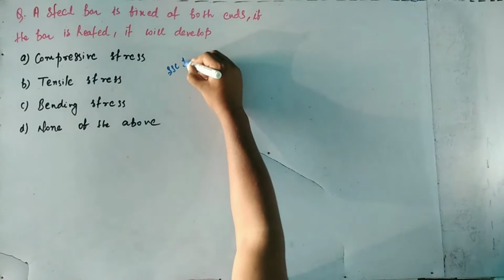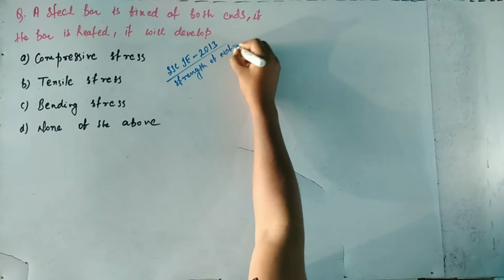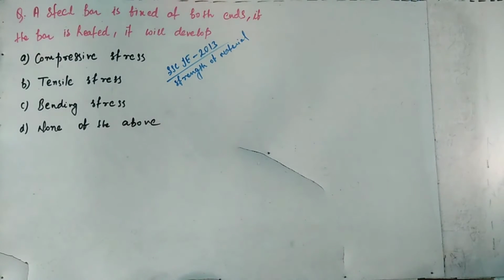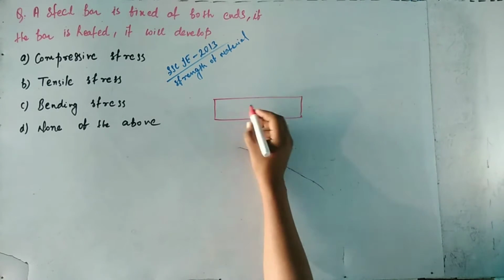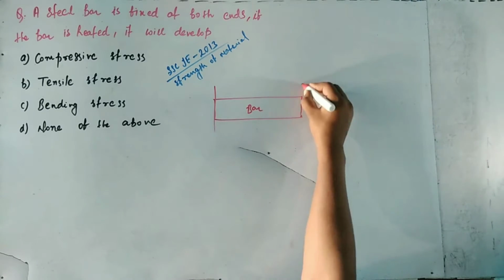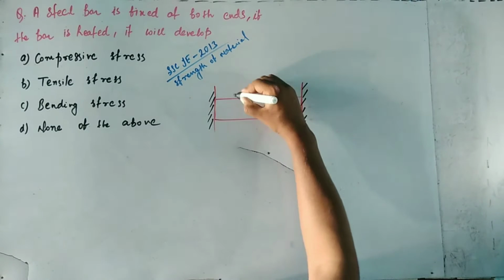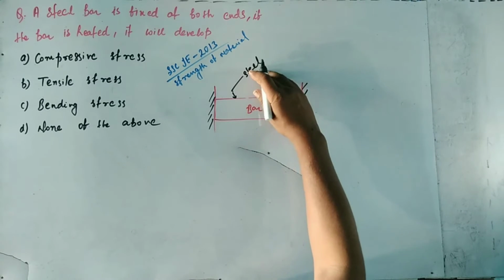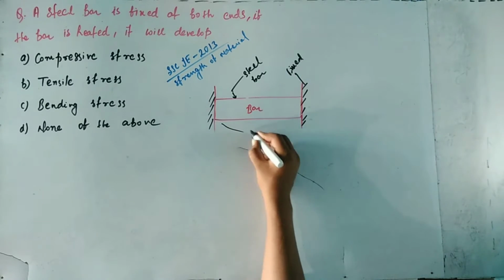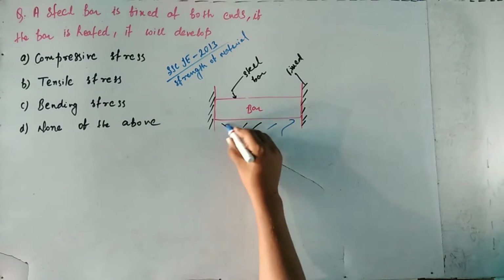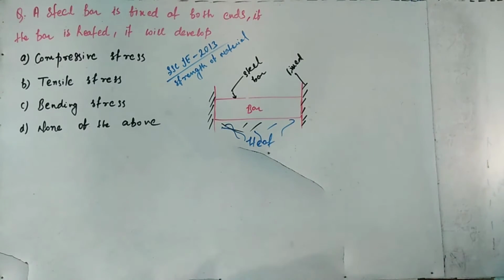According to the question, a steel bar is fixed at both ends. When the bar is heated, which type of stress develops in the bar? We have to find the correct option for this question. This question was asked in SSC JE 2013, and it is from strength of materials. So this is a steel bar, fixed at both ends, and heat is provided to the bar. What stress develops in the bar?